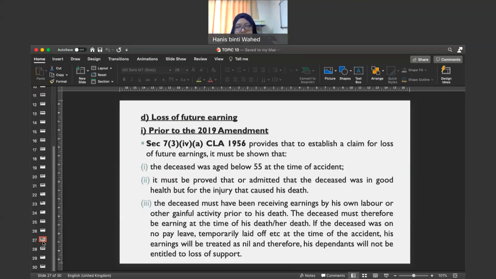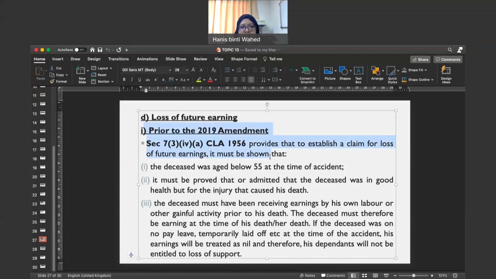Loss of earning. Okay. For loss of earning, kita akan tengok juga position before the amendment and after the amendments. Okay. Alright. Before the amendments made in 2019, okay, before the amendments, the relevant section is section 7, subsection 3 for Roman A. Okay, you look at the section 7, subsection 3 for Roman A. It's quite lengthy, yeah.